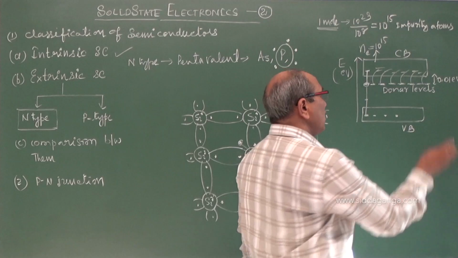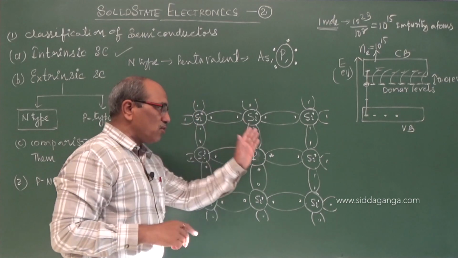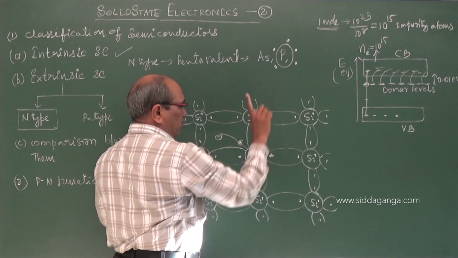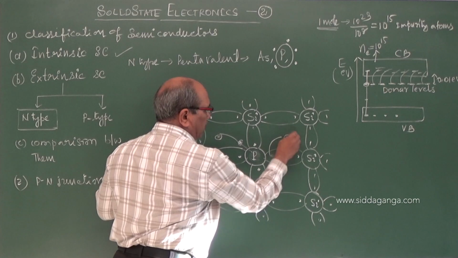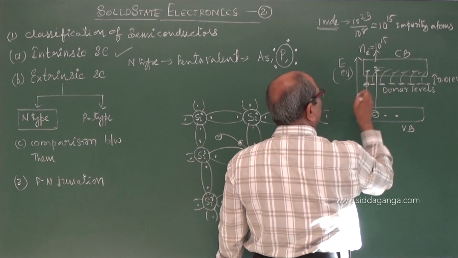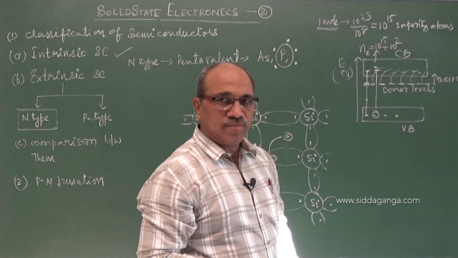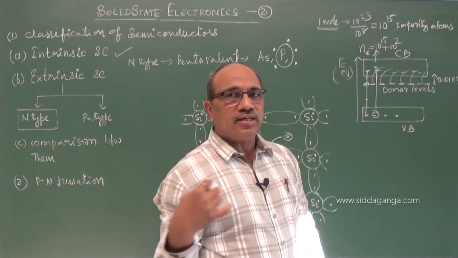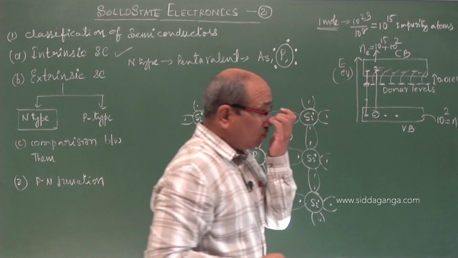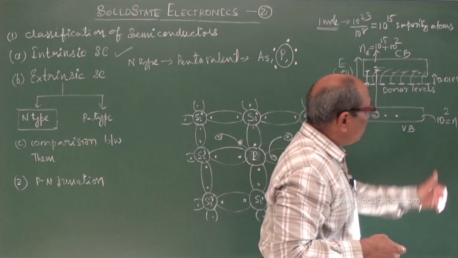But at room temperature, almost all these electrons are found here. Due to thermal agitation, some bonds may be broken, and suppose here one bond is broken, the electron may go free to the conduction band, creating a hole. One hole is created and one electron is reaching. Let us think another 10^2 electrons are reached by thermal agitation at the available temperature, as we previously discussed for intrinsic. Here there may be around 10^2 holes. I am giving an example to understand. How many here? That is a large number. Here it is just 10^2, 100 holes.